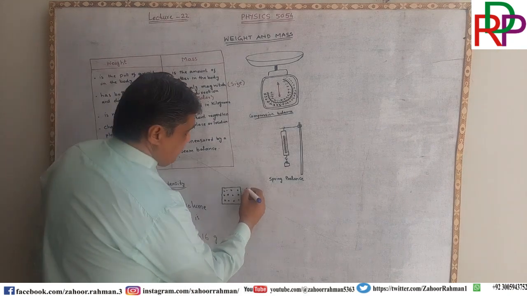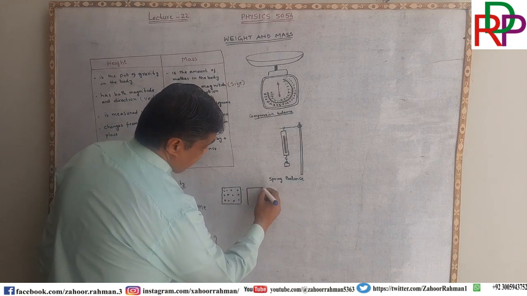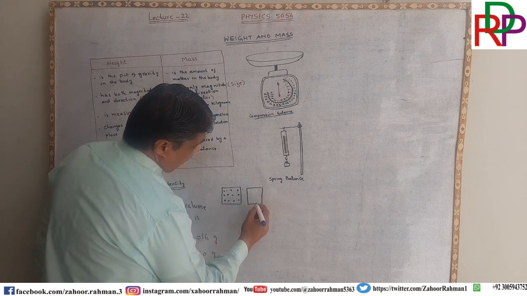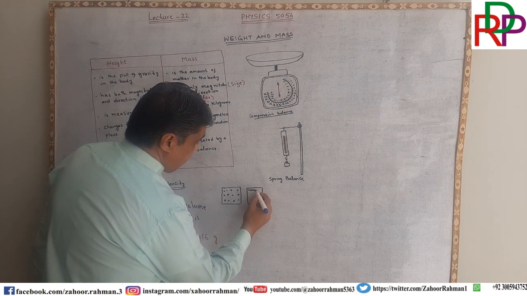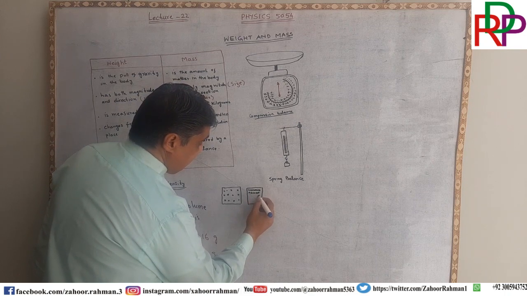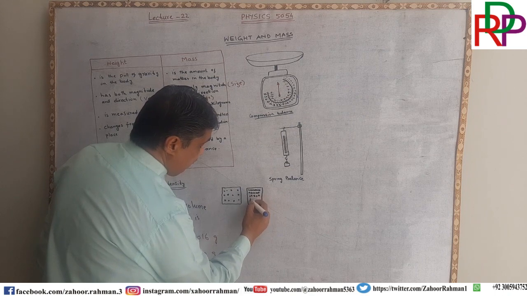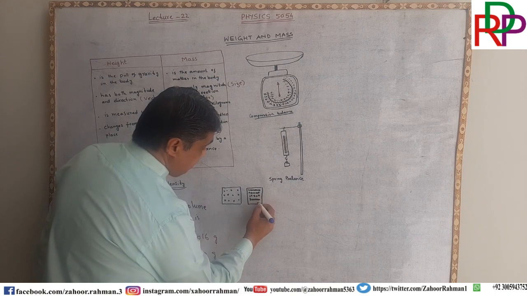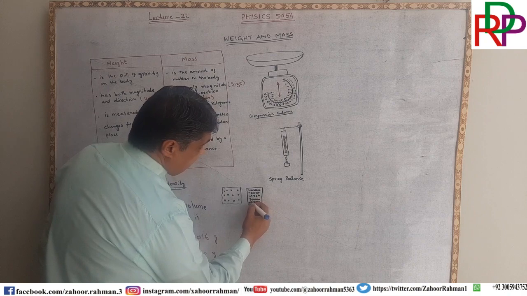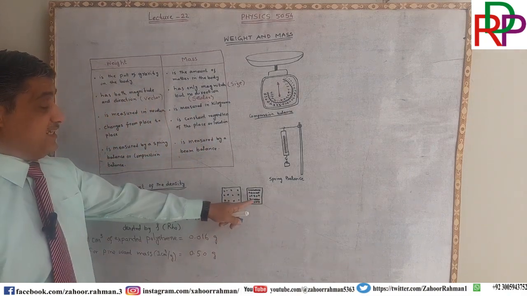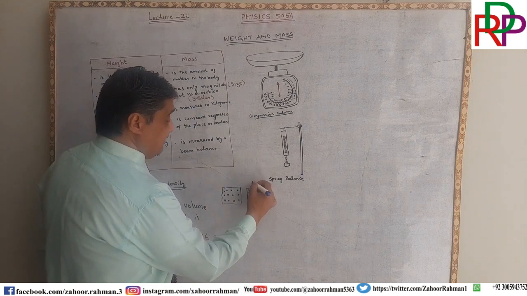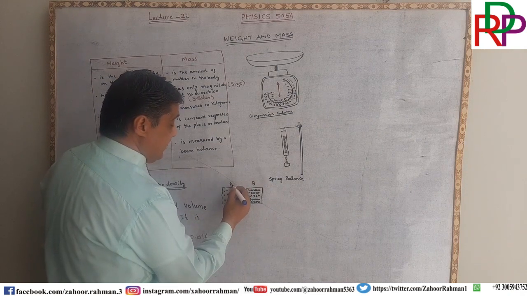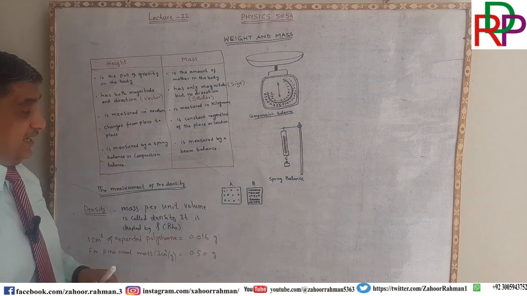So if the same 1 inch container is there and there are more atoms, it means that we are saying that this B container is denser than this A container.